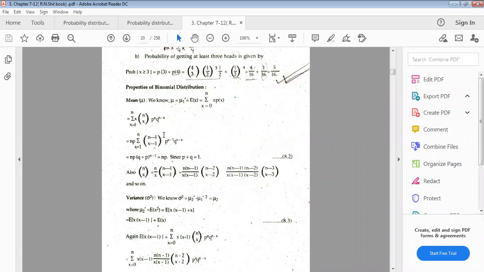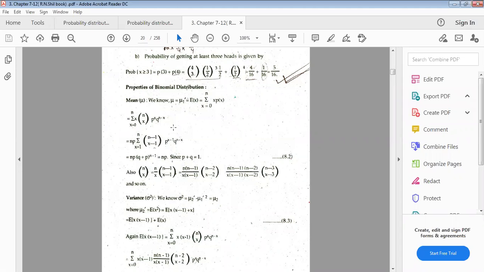This is why it can also be written as n times the combination of n minus 1 and x minus 1. The power of p will be x minus 1, because we have changed this x. Then p into p to the power x minus 1 will be p to the power x only, and q to the power n minus x will exist.